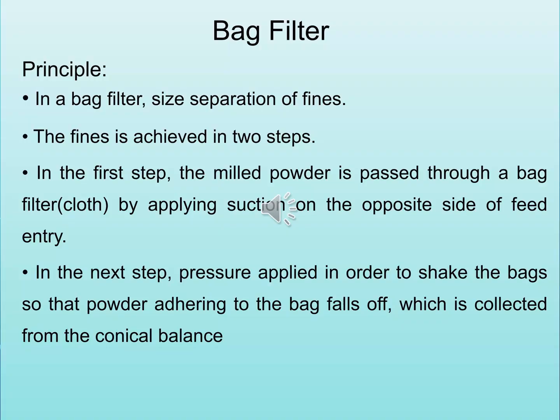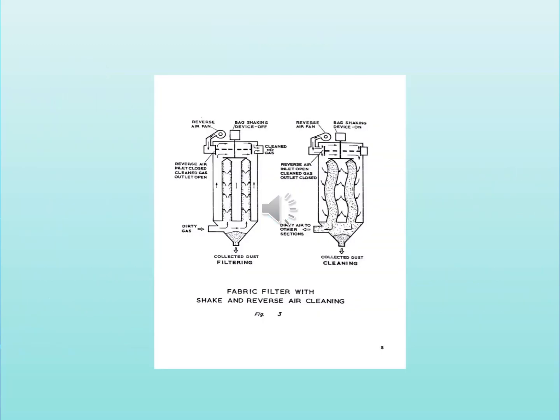Bag filter principle. In a bag filter, size separation of the fines is achieved in two steps. In the first step, the milled powder is passed through a bag filter by applying suction on the upper side of the feed entry. In the next step, pressure is applied in order to shake the bag so that powder adhering to the bag falls off, which is collected from the conical base.